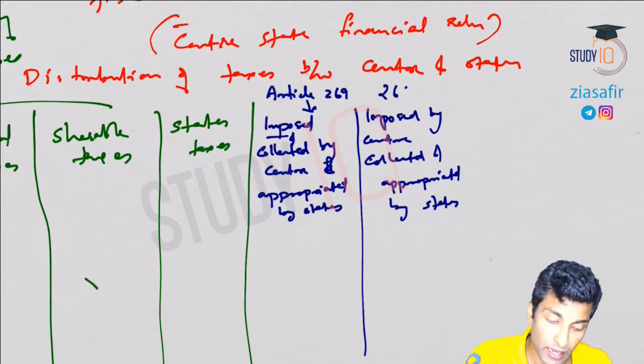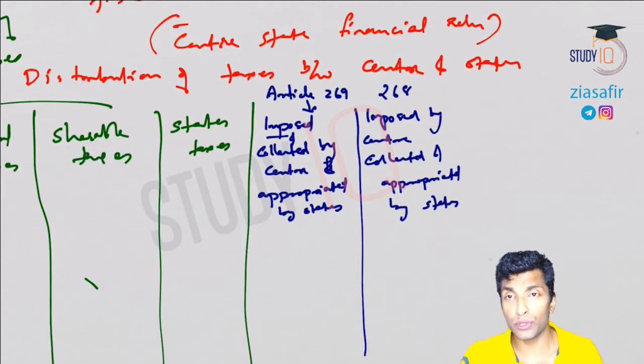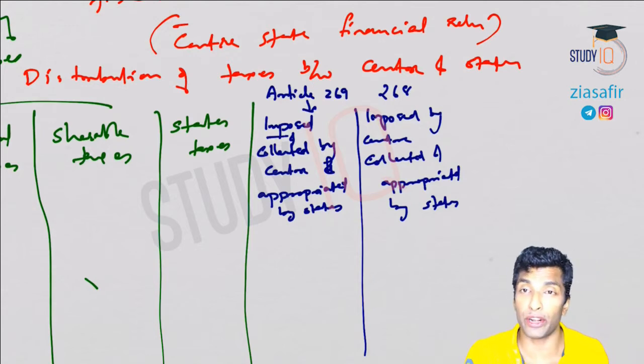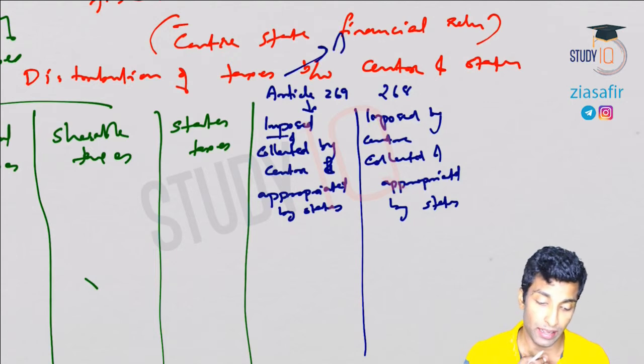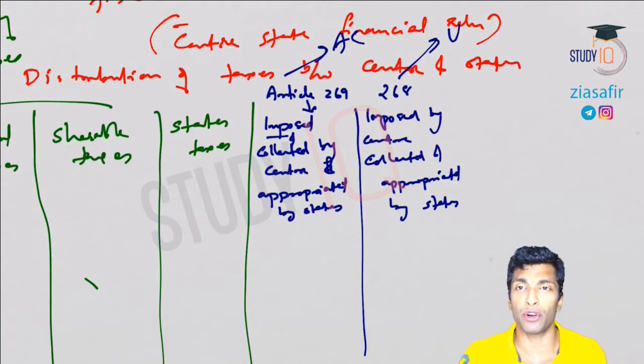Now what do you think will be the reason for this? This is Article 268. So 269 is for administrative convenience, and 268 is basically for ensuring uniformity. If you want, you can write it somewhere here. This is for administrative convenience, and this is basically to ensure uniformity in taxes.